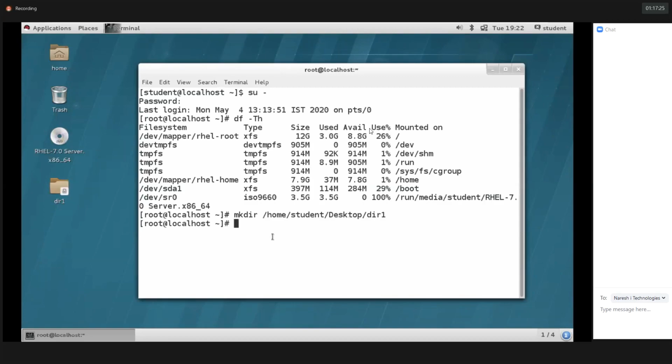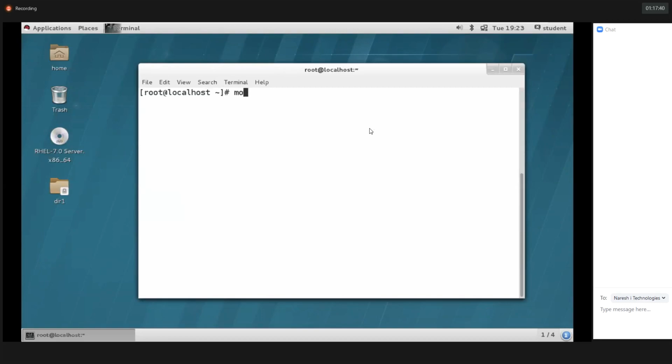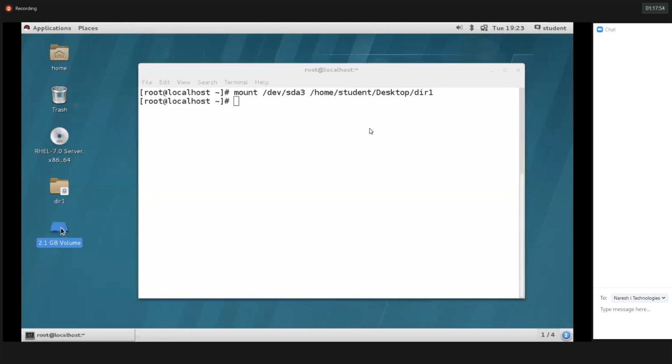I'm going to use this directory to create a mount point, instead of /mnt. So mount /dev/sda3. The 2 GB volume got created on top of the desktop. This is called the mount point.